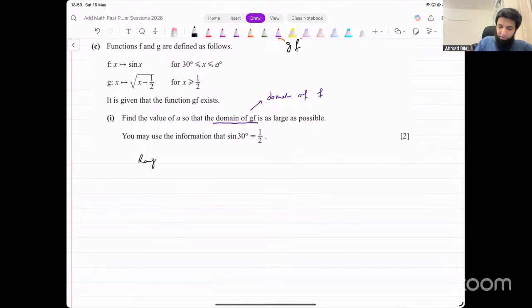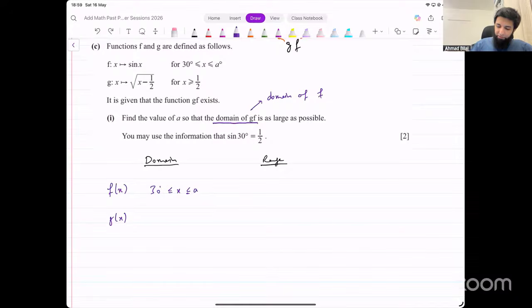Let's write down the domain and range of those original functions first of all. This is f of x and this is g of x. Okay, what do we know about f? For f, we know the domain is from 30 to a. That's the domain for the function f.